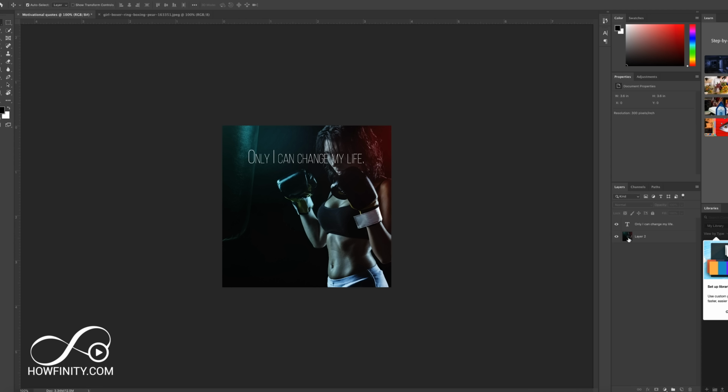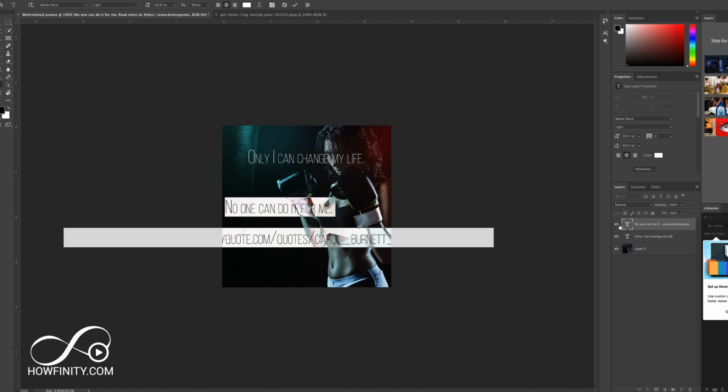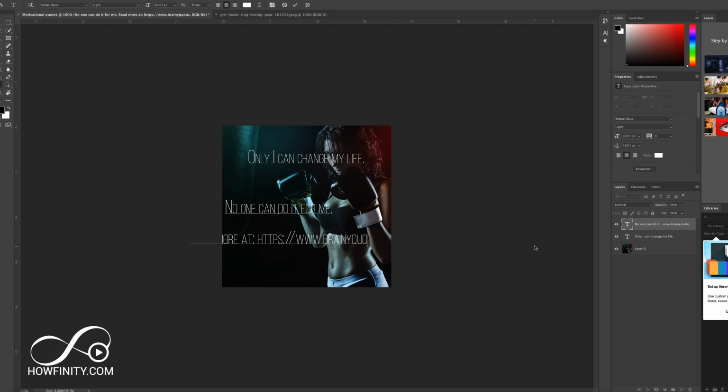So I'm going to deselect this one by clicking anywhere. Press T here, select again. I'm going to delete this and paste the one that I had here. As usual, I want to erase the stuff on the bottom here, the link to there. I'm going to delete all that, and press the check mark. Now if I press V again, this move tool, I'm going to move it over here. So that's the two different lines.